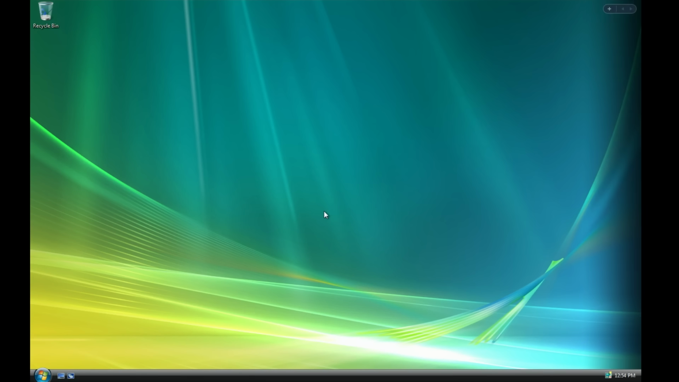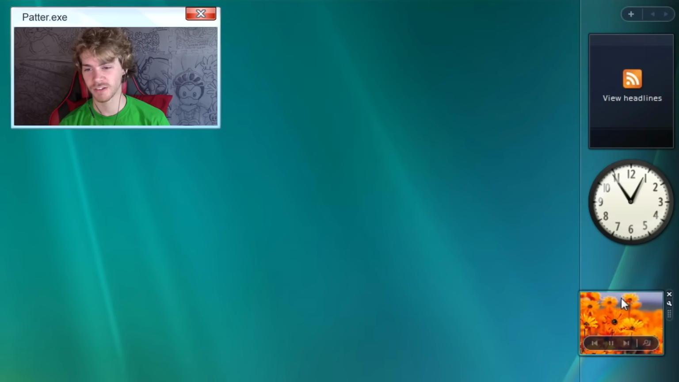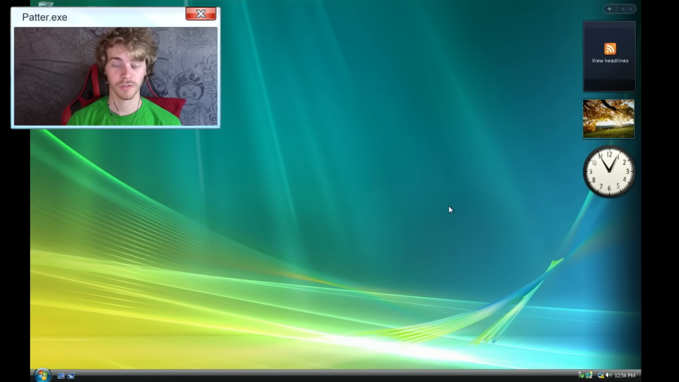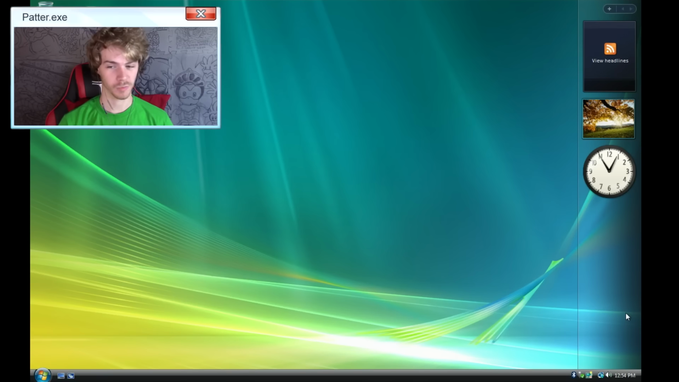Oh my gosh, and the sound works and everything! It's got the little widgets. I love these little widgets. So, Windows Vista, this is a hard one. This is a difficult... I know it couldn't activate because I pirated it. This is a tough Windows to get a hold of.